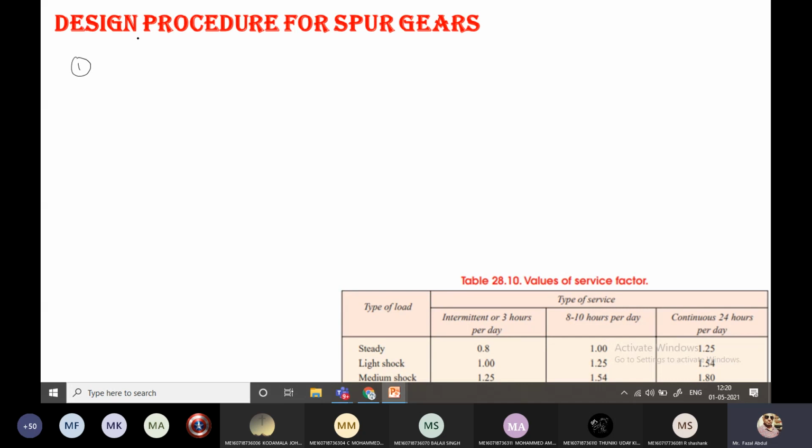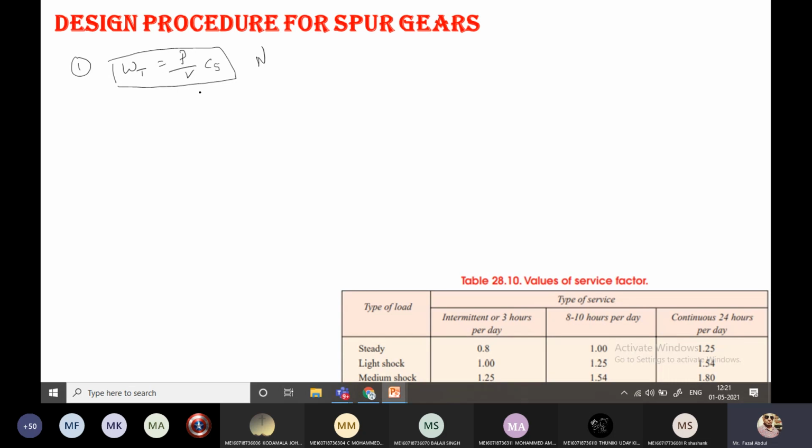First, find out the tangential load by this equation I'm writing here. WT equal to P by V into CS, that is power divided by pitch line velocity, into service factor. This is used to calculate the WT value. Tangential load acting on the gear teeth is in terms of newtons.